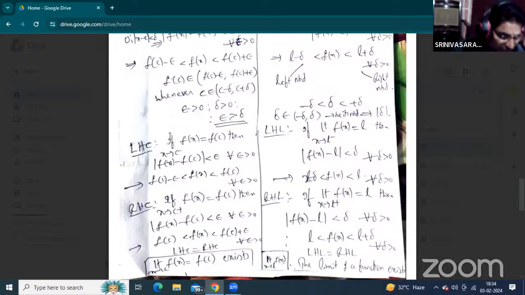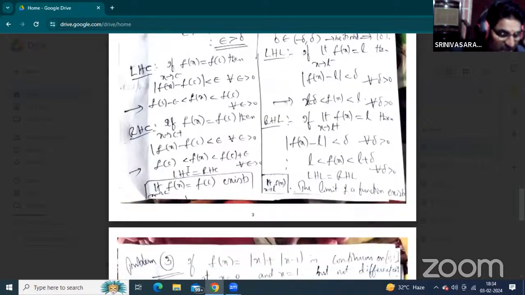Okay, there are two types of continuity, left hand continuity and right hand continuity. Left hand means x less than c and right hand means x greater than c. If limit x tends to c minus of f of x equals f of c, in the same manner, by the definition of continuity, left hand continuity means x tends to c minus, that is x less than c. Mod f of x minus f of c less than epsilon, for all epsilon greater than 0. So the neighborhood of left hand continuity is f of c minus epsilon to f of c. And the right neighborhood is f of c to f of c plus epsilon.